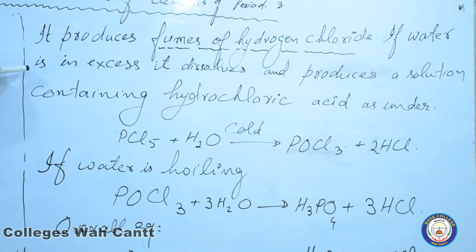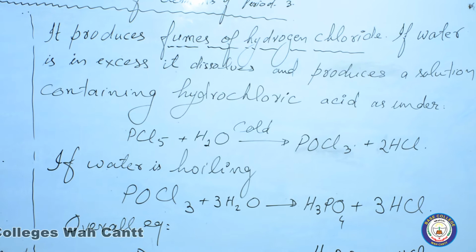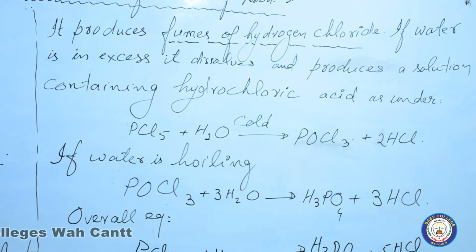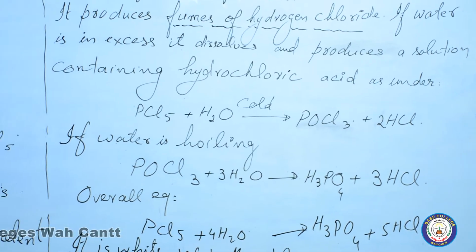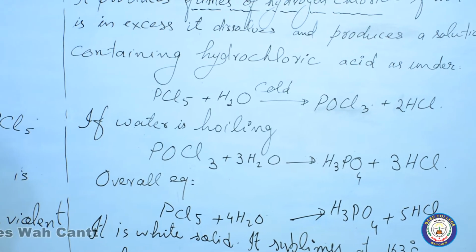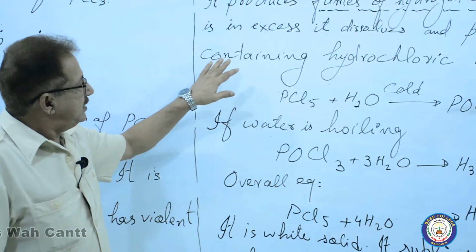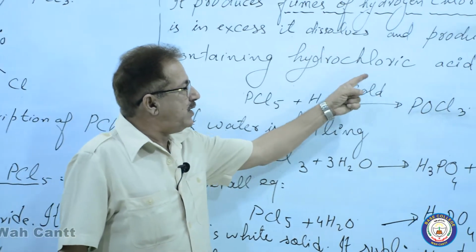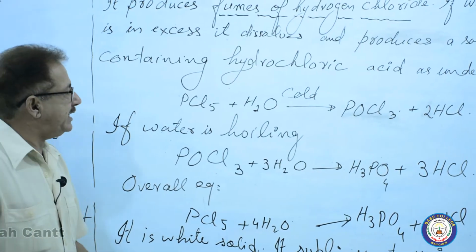If water is in excess, then it will get dissolved and it will produce a solution. The solution will contain hydrochloric acid as under.